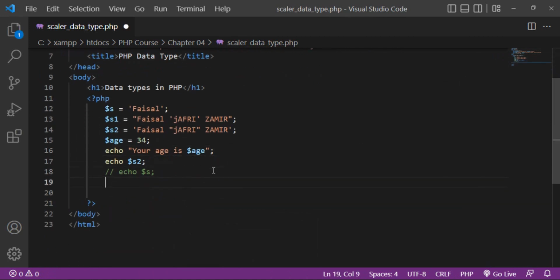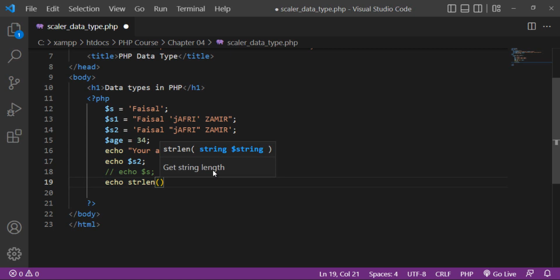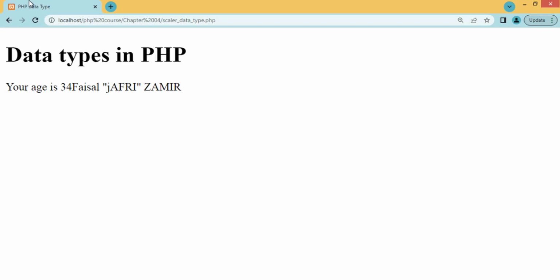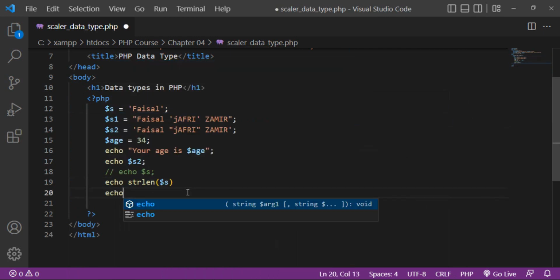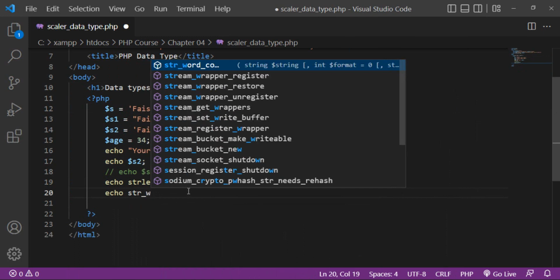So another, different methods: for example, you can find string length using strlen. For example, length of s, refresh, you can see that 6 is displaying here. 6 is the length of this string. So another is echo str word count.